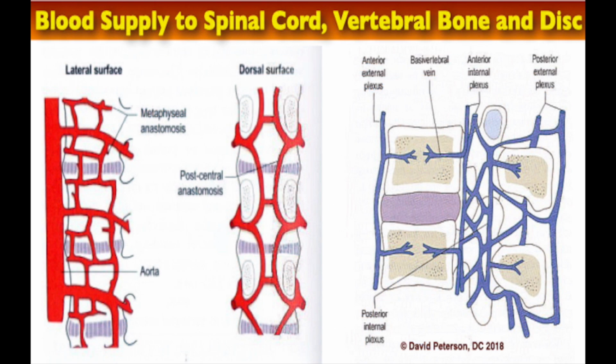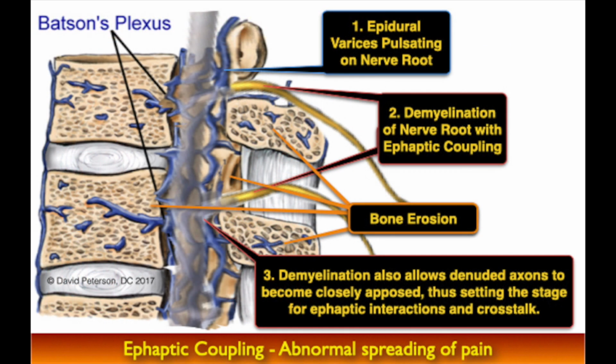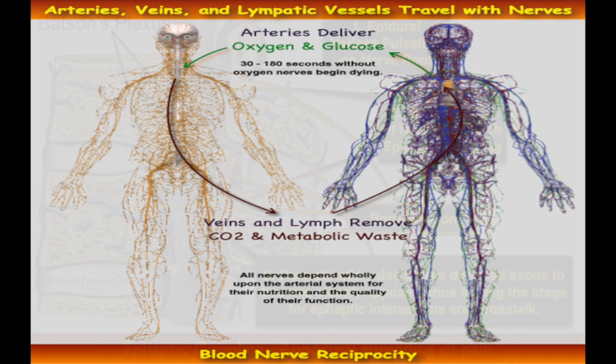Moreover, their profound impact extends to the health and vitality of the nerve roots and the spinal cord by supplying them with oxygen and glucose, rendering them an indispensable component of the intricately interconnected spinal system.